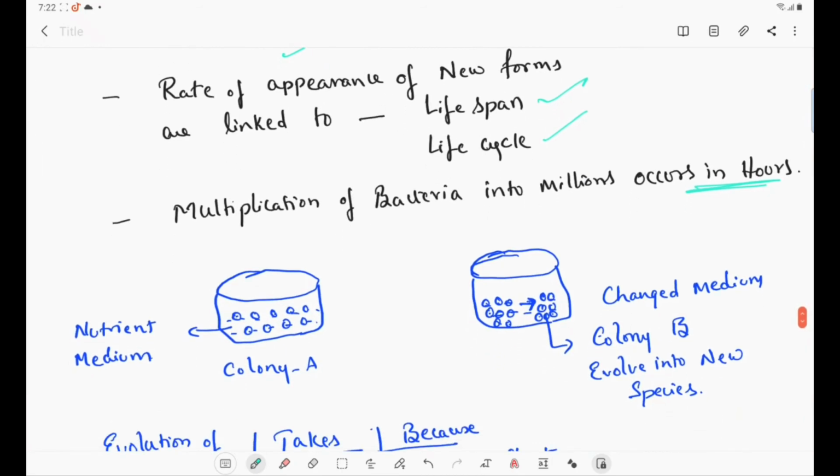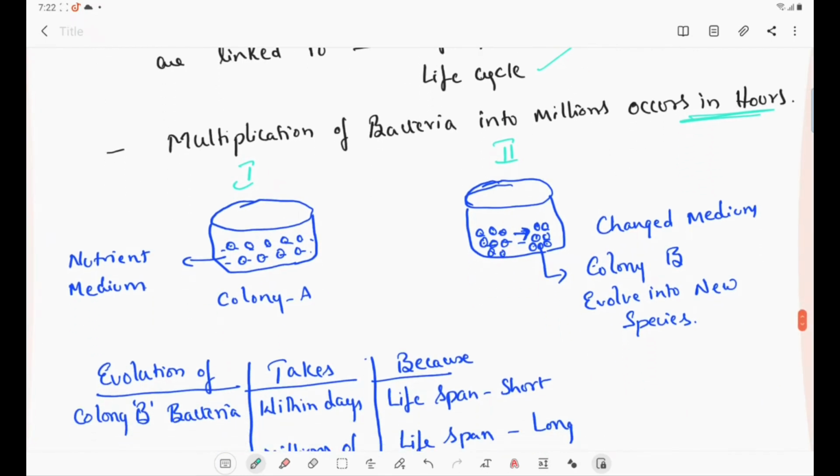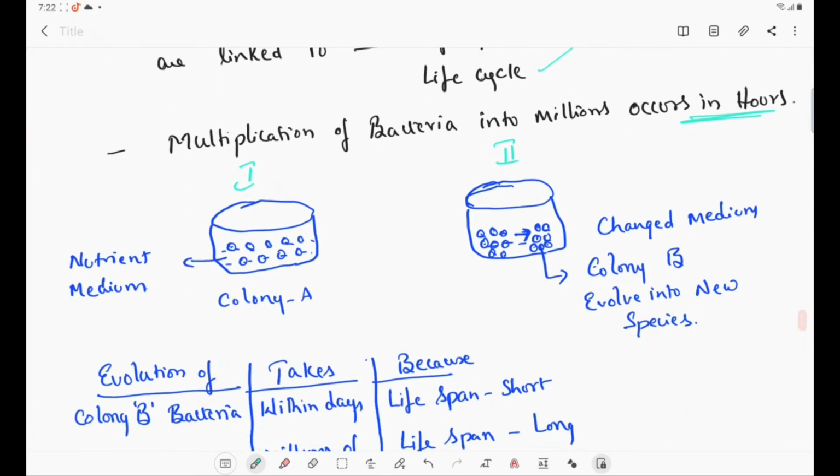Here we have taken two colonies, colony A, this is the first bacterial sample, and this is the second. In the first bacterial sample we have given one nutrient medium. So the bacteria A or colony A is adapted for the given medium and is growing in that medium. Then when the medium has been changed and this bacteria A is kept in the changed medium, this bacteria A evolves into bacteria B. That means some of the bacteria are adapted to the changed medium and they survive and they grow.